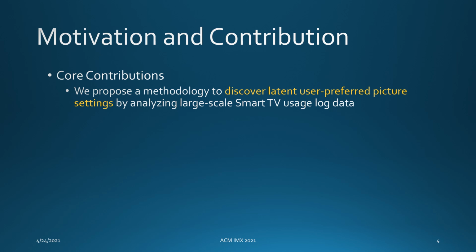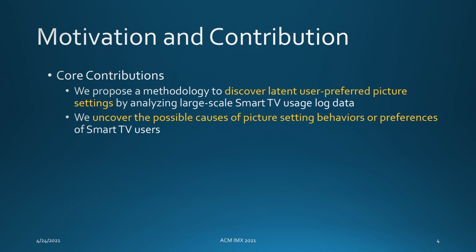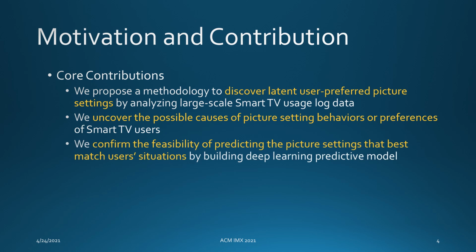To answer our research questions, we first propose a methodology to discover new user-preferred picture settings by analyzing large-scale smart TV usage log data. Next, we figured out the reasons why some users prefer to have their picture settings rather than the default setting. Lastly, we confirmed the feasibility of predicting people's decisions to choose a specific picture mode out of 4 available options through the deep learning classification model.